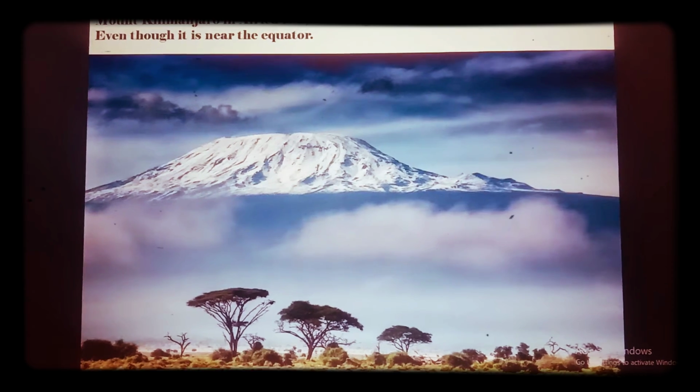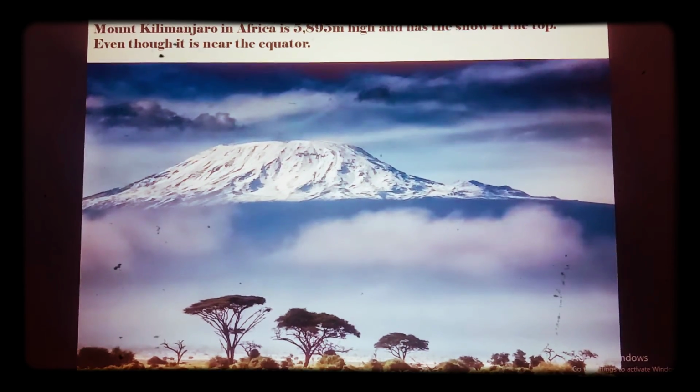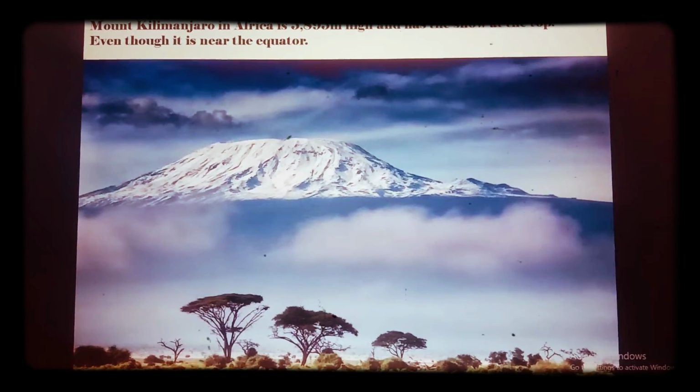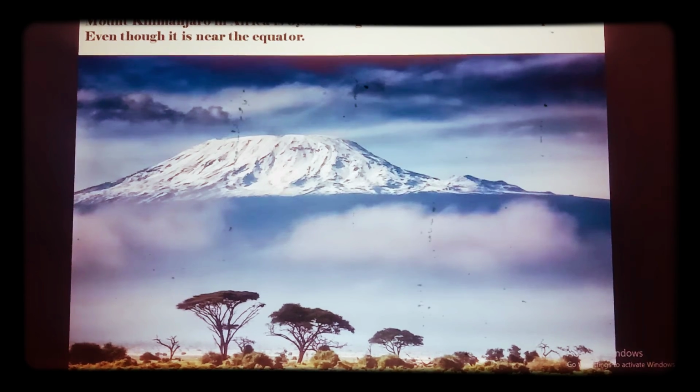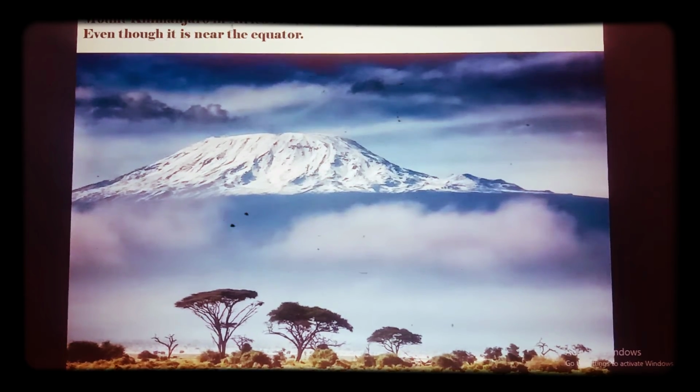Now, I am explaining with an example. Mount Kilimanjaro in Africa is 5,895 meters high and has snow at the top, even though it is near the equator.